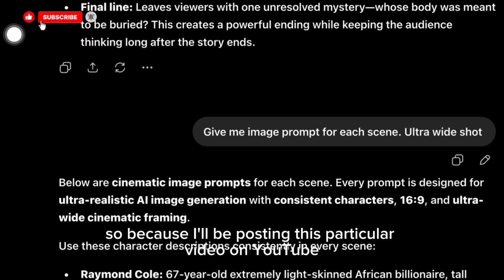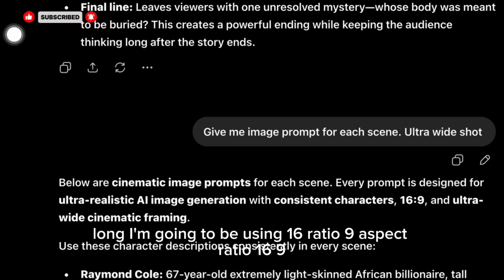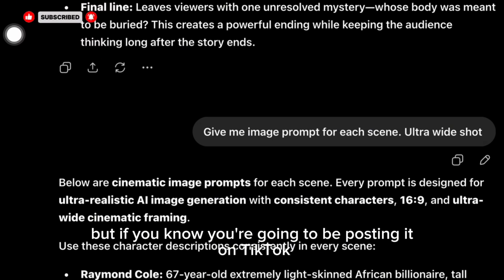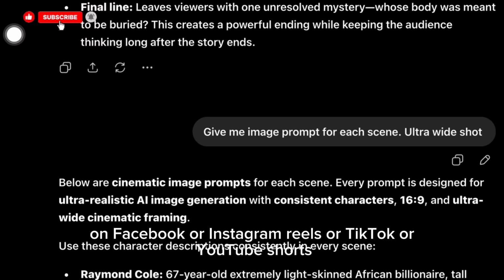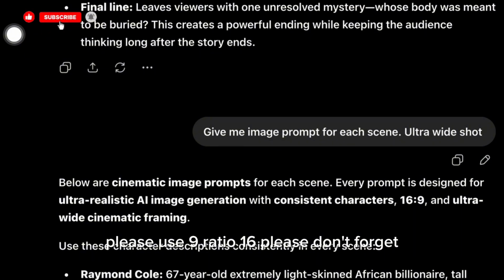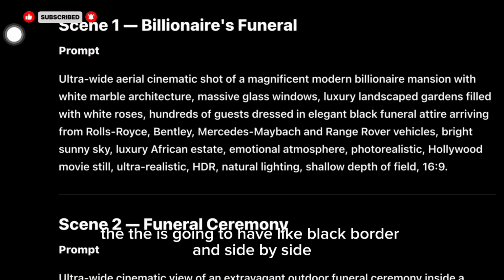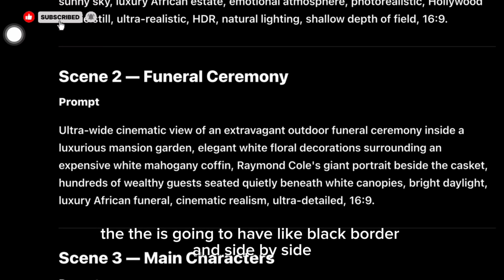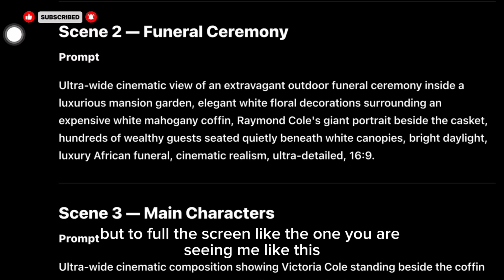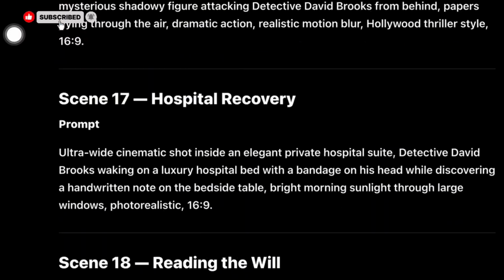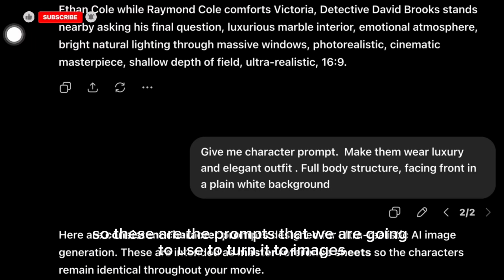Because I'll be posting this particular video on YouTube long, I'm going to be using 16:9 aspect ratio. But if you are going to be posting it on TikTok, Facebook or Instagram Reels or YouTube Shorts, please use 9:16. Please don't forget. But YouTube long, you are going to use 16:9. If you use 9:16, it's going to have like black border side by side. But to fill the screen, like the one you are seeing me like this, you are going to use 16:9. So these are the prompts that we are going to use to turn it to images.